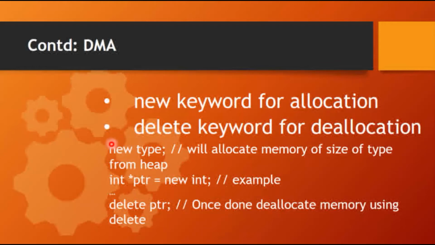New is the keyword and type is the data type. When this is executed, a memory of the size of type is allocated by the compiler on the heap. The new keyword returns the pointer through which we can access the memory, and by dereferencing it we can use the value of the memory in that area. Similarly, we can request dynamic memory for other data types like double, long, etc.